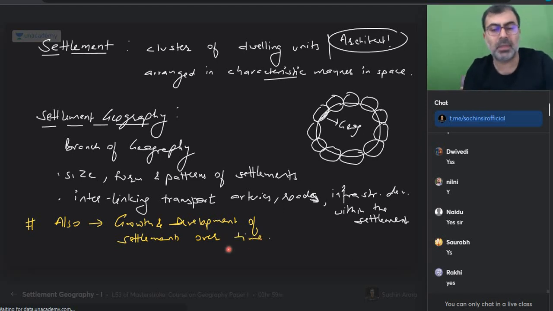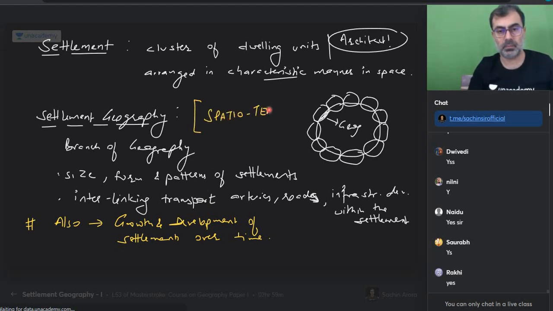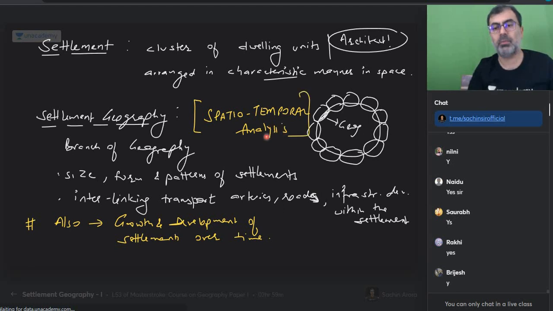So can I say it is nothing but the spatio-temporal analysis? In time also, space and time, it is the spatio-temporal analysis of what? Size, form, patterns of settlement. Okay, big settlement, small settlement, size, form, pattern, everything of that sort, and interlinking transport arteries, roads, everything is involved in that. With me on this?